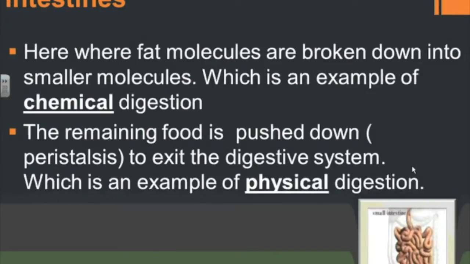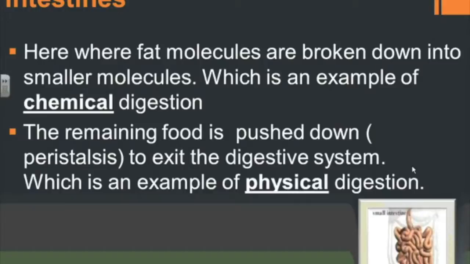So far we've talked about the mouth. We have chemical and physical digestion taking place in the mouth. Then it moves to the esophagus. Now here's a question. Does chemical or mechanical digestion take place in the esophagus? Actually, we don't have any digestion taking place in the esophagus. The esophagus is simply a place where the food moves from point A to point B. It's a little bit of a tube, a pathway for the food to get down to the stomach. So the main job of the esophagus is to simply get the food to the stomach, not worry about digestion. So we have the mouth, we have the esophagus, we have the stomach.